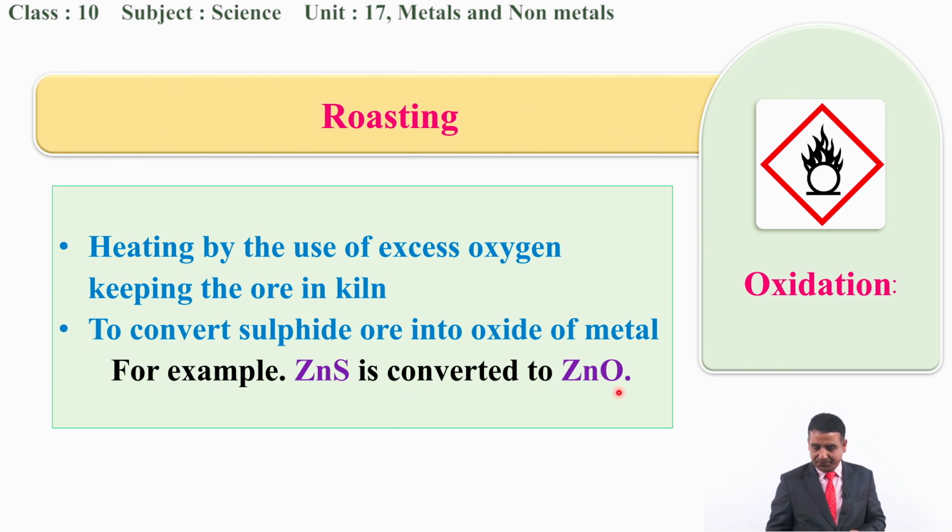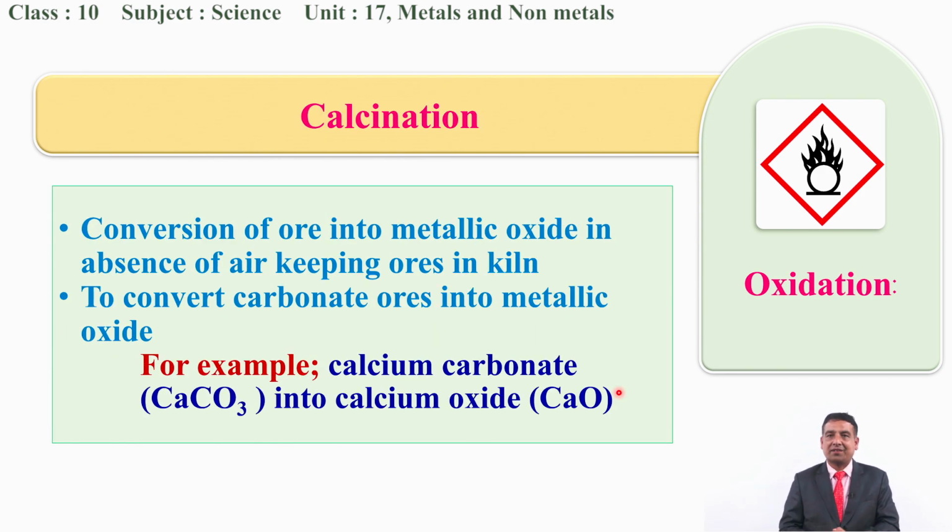That is roasting. The next one is calcination. In contrast with roasting, it is quite different: in roasting we used excess of air, but in calcination we need not use the air, that means oxygen. So in the absence of oxygen also, the metallic carbonates, like calcium carbonate, can be converted into their respective oxides. When calcium carbonate is heated, obviously it will give calcium oxide, CaO, as well as carbon dioxide.